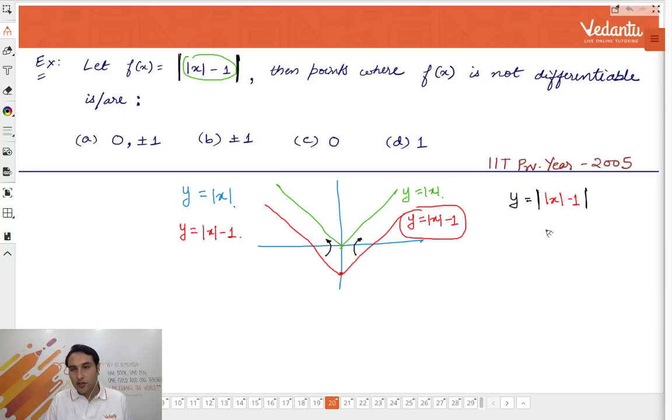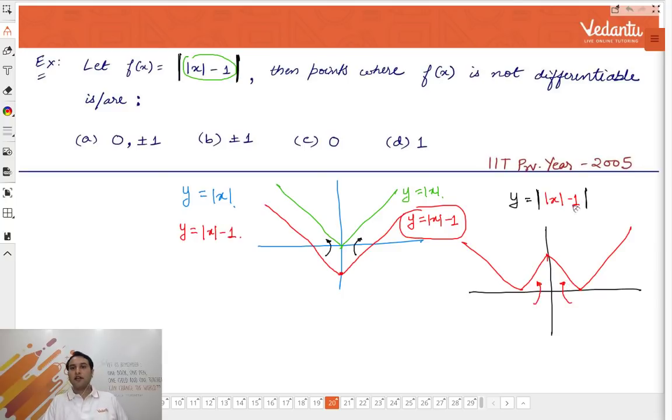So the red graph will now look like this, like this, because these negative portions have jumped up. That's it. So this is the graph of y is equal to mod of mod x minus 1.